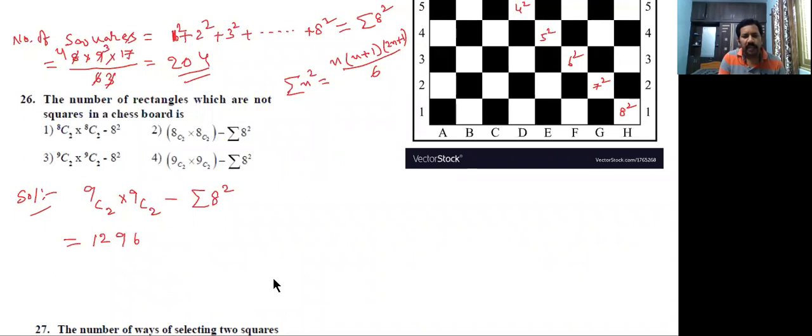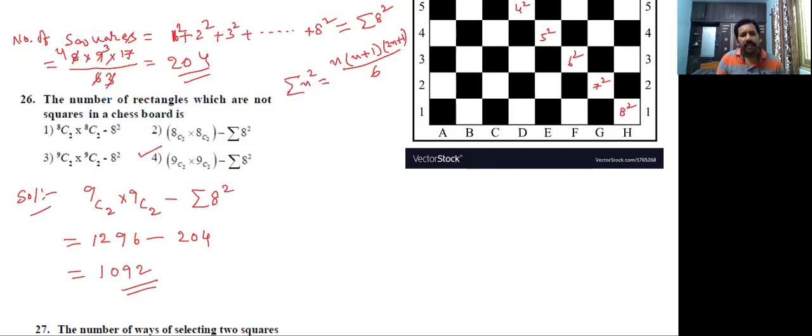1296 minus sigma 8 square, that is 204. Observe that the number of rectangles which are not squares is 1092. They are given directly as 9C2 into 9C2 minus sigma 8 square. The fourth option is correct.